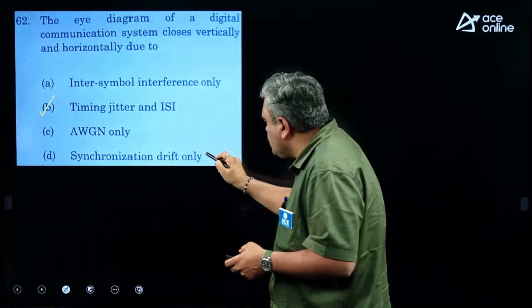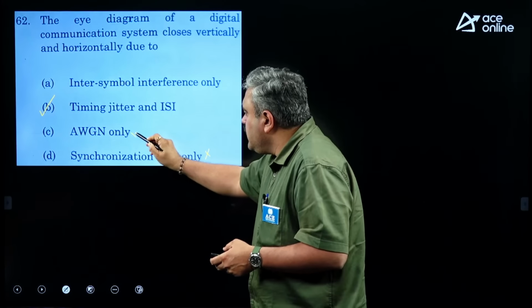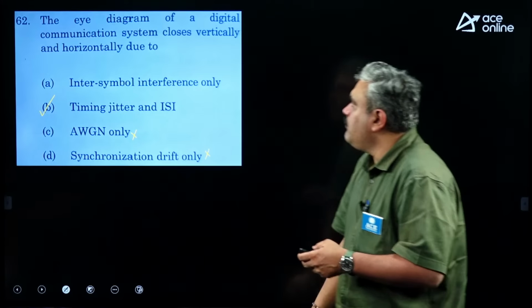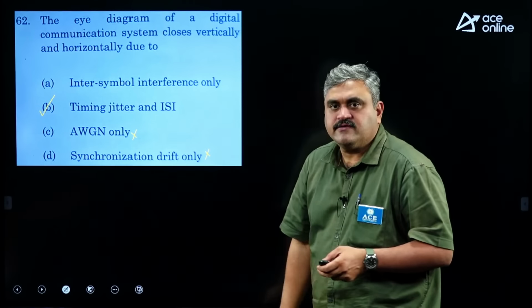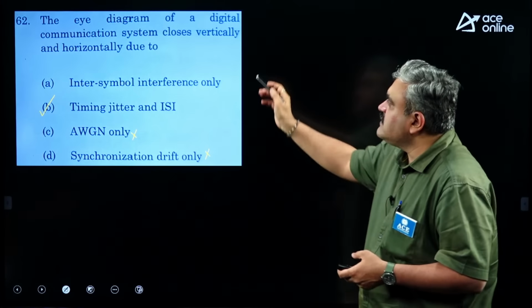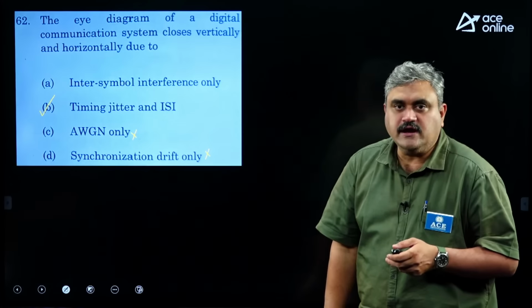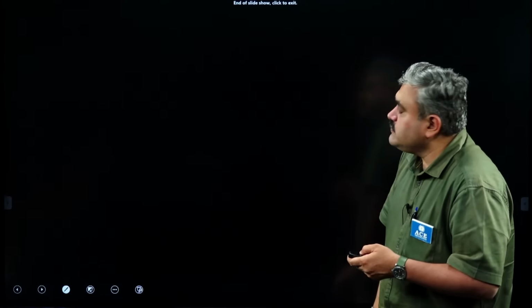You can eliminate these two options. This will never come in vertical and horizontal mode. So, either ISI only or timing jitter and ISI both can come, because he is asking both vertical as well as horizontal deflections. So, these are all the questions given in communication systems.